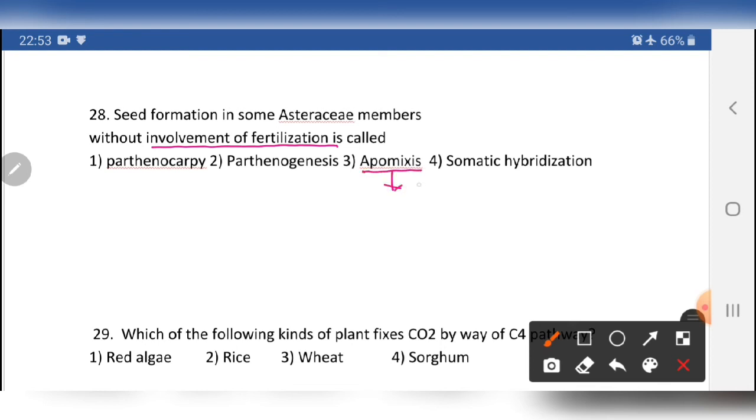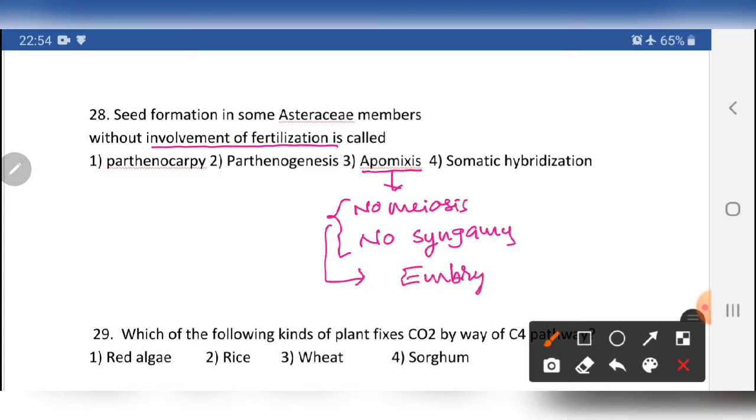Apomixis is generally an abnormal kind of sexual mode of reproduction in which there is no meiosis and no syngamy. Syngamy is nothing but fertilization. No meiosis, no syngamy, but still fruit formation proceeds and an embryo is formed. So simply, without fertilization, embryo formation takes place from the egg or the cells associated with the egg. So this is apomixis.